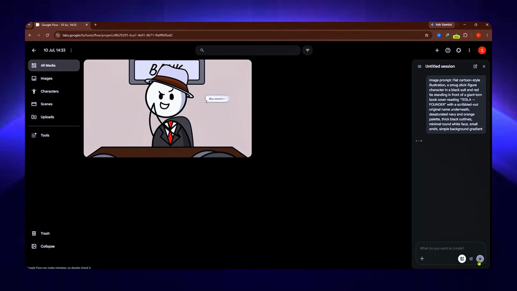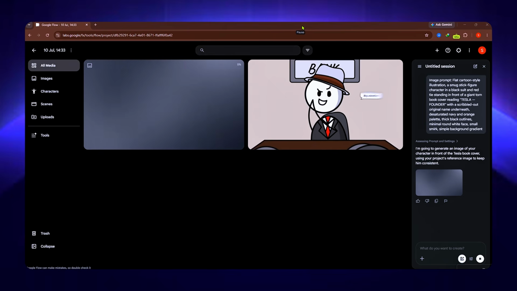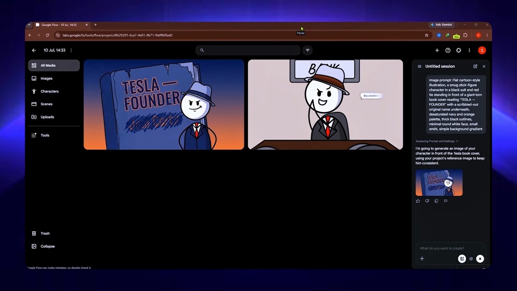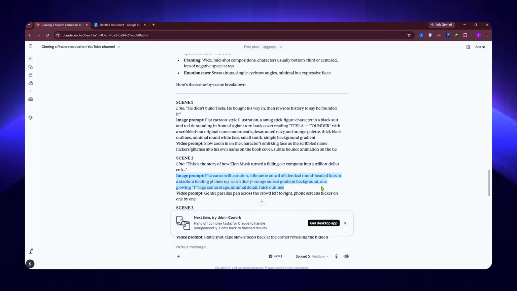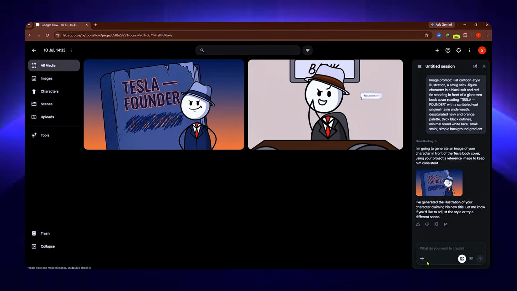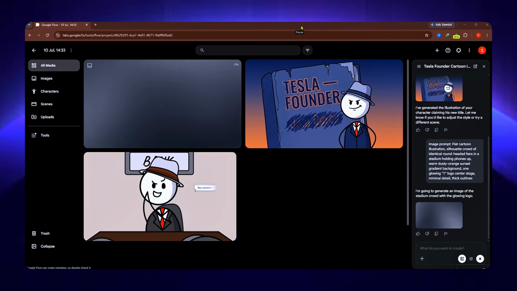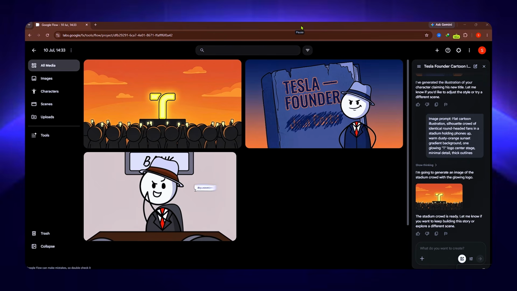Within a minute, Flow gives us our first image, and honestly, the result is amazing. If you don't like how it turns out, just upload the image back into Flow and tell it exactly what you want changed. Now let's do the second scene. Copy the second image prompt from Claude, paste it into Flow, and generate again. Same process, and again, an impressive result.